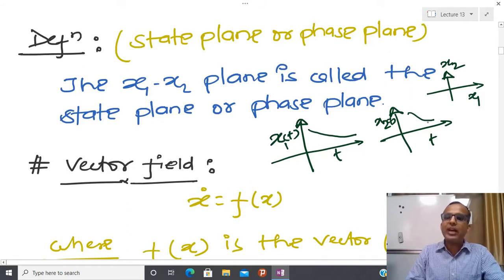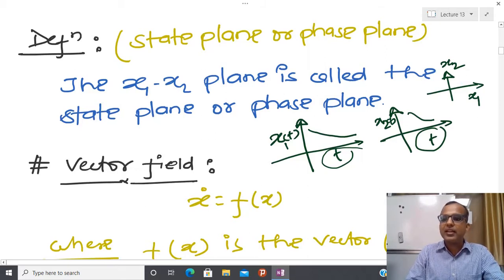So somehow we are going to drop the notion of time. From x1 and t, x2 and t, it is possible to construct x1 and x2. But once we drop the notion of time, it is not possible to recover the previous trajectory. For that reason, we say that this analysis is just a qualitative analysis, not a quantitative analysis.